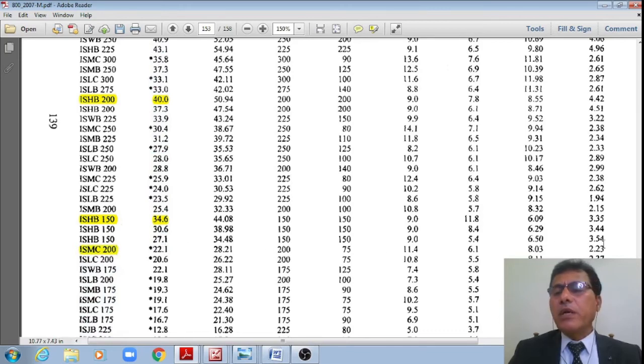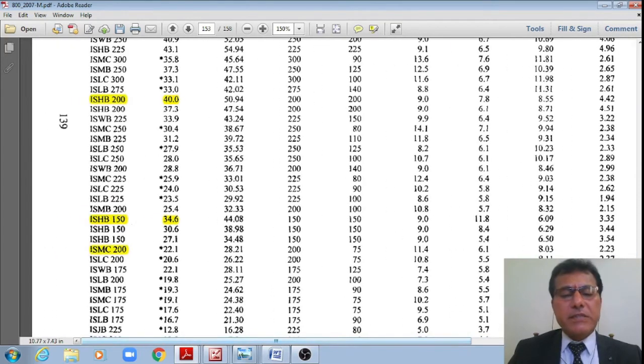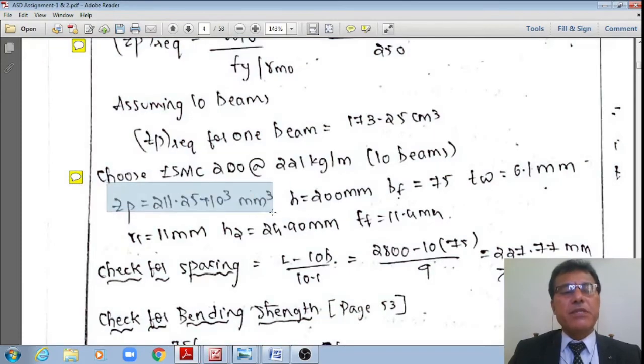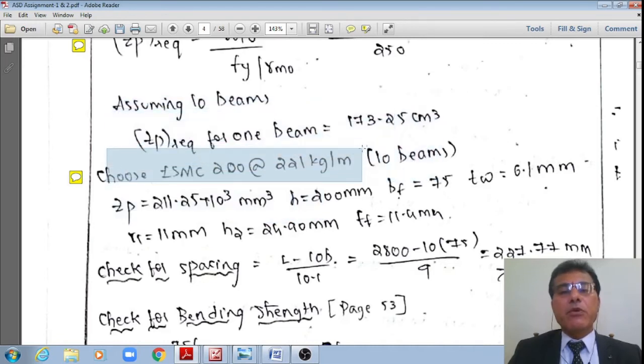I am just noting down the relevant properties, as explained in the previous subheading. The plastic section modulus ZP is equal to 211.25 into 10 to the power 3 mm cube, which is greater than 173.25 into 10 to the power 3 mm cube. Therefore, it is okay.